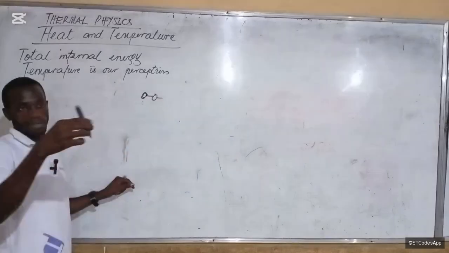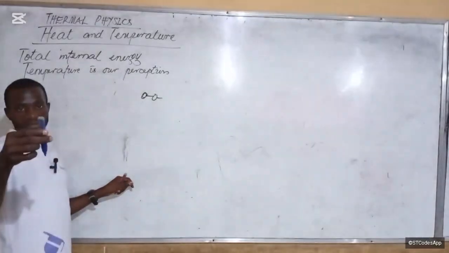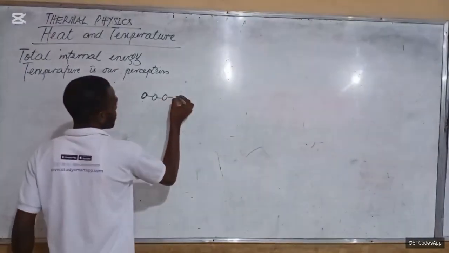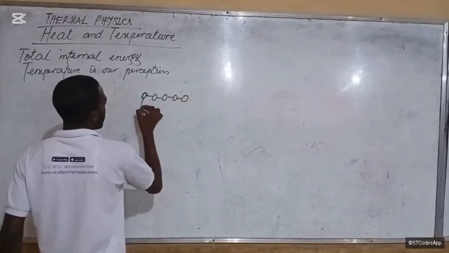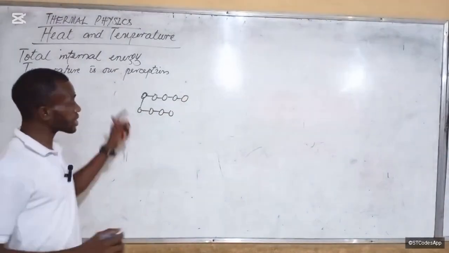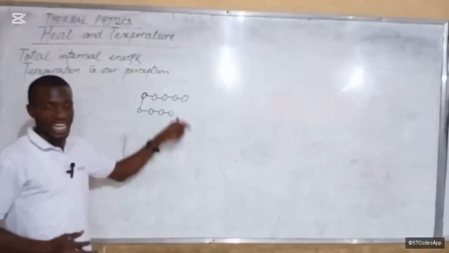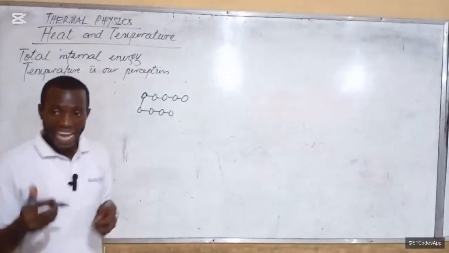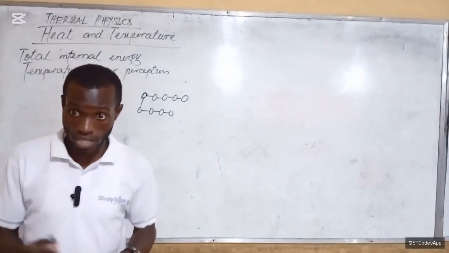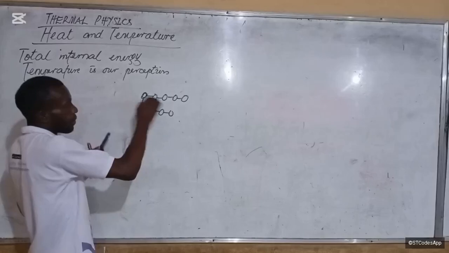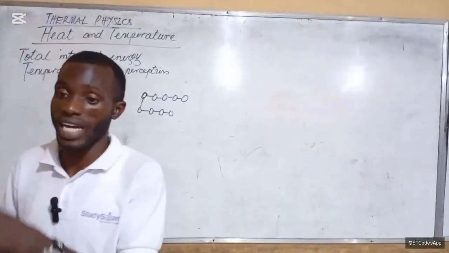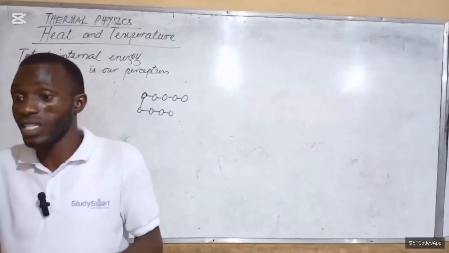This carbon, poly, this plastic, right? Polyethylene family. So we have this guy, this guy, this guy. They can come in different shapes and all. So now, you see these guys, as they are bound together like this, they are vibrating. And that vibration is actually kinetic energy. Do you understand? They are vibrating with themselves. And if it is a case of liquid and gas, they will be vibrating with the wall of the container.